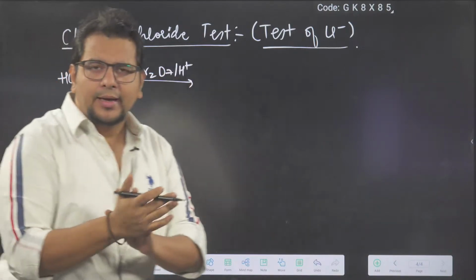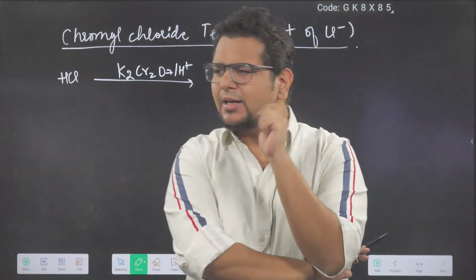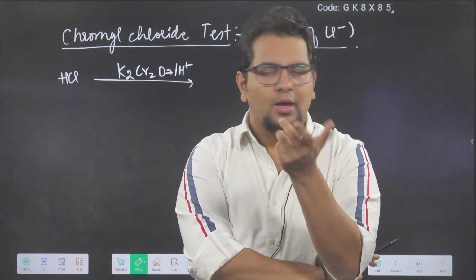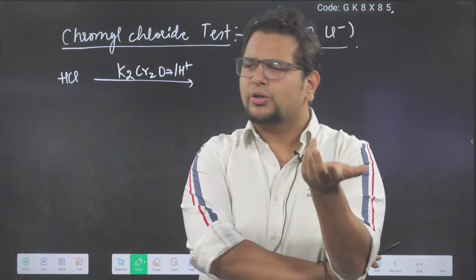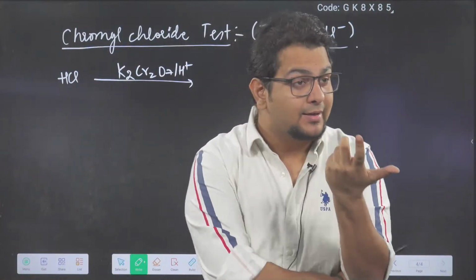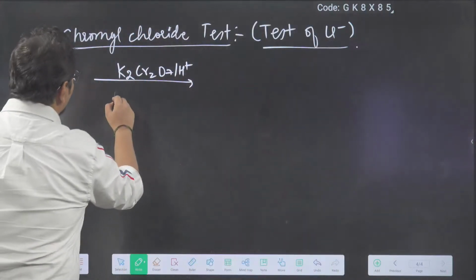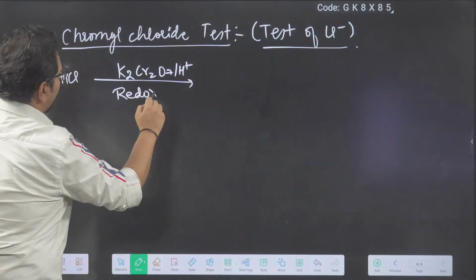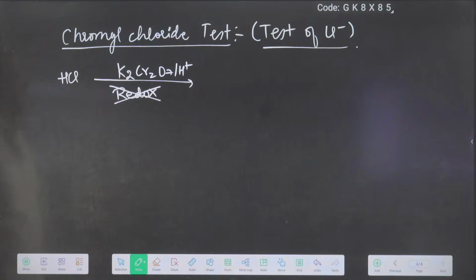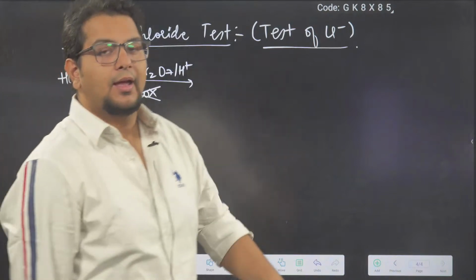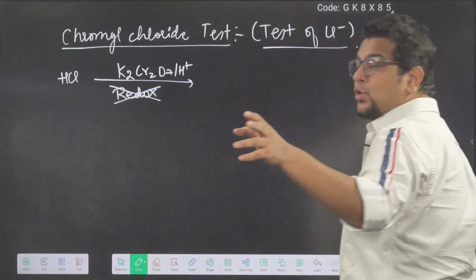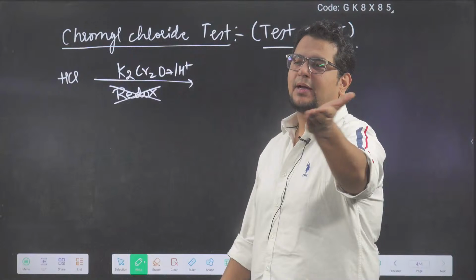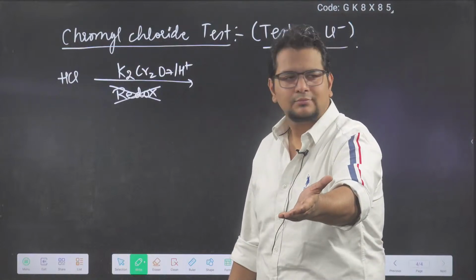Tell me now, is K2Cr2O7 an oxidizing agent? Yes. Potassium dichromate is a good oxidizing agent. But this is the only reaction in which K2Cr2O7 is not behaving like an oxidizing agent. In fact, K2Cr2O7 cannot oxidize Cl minus in the aqueous medium.